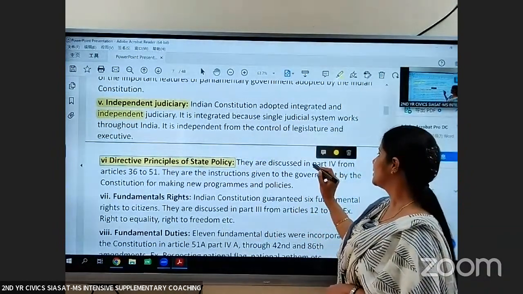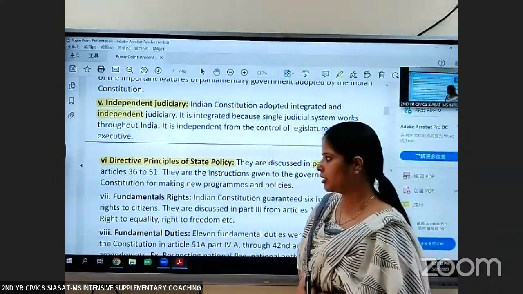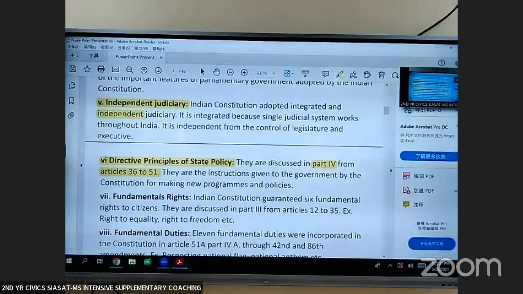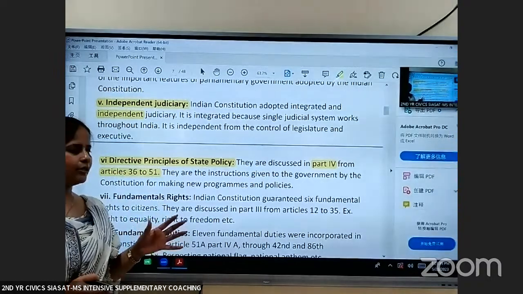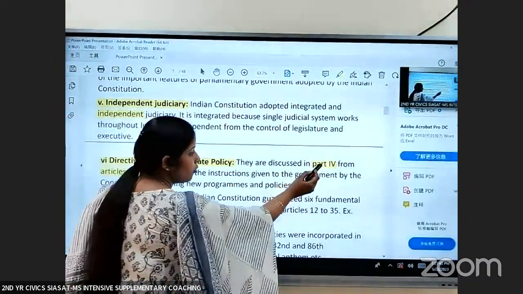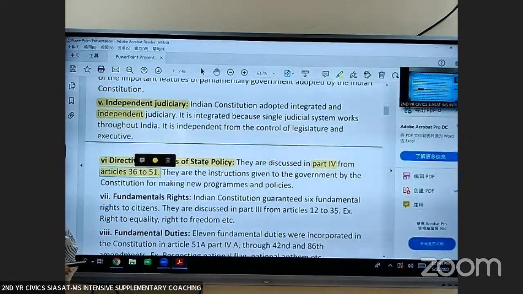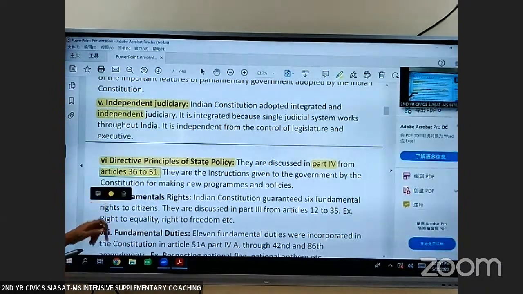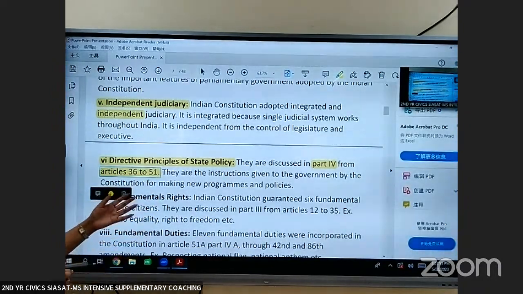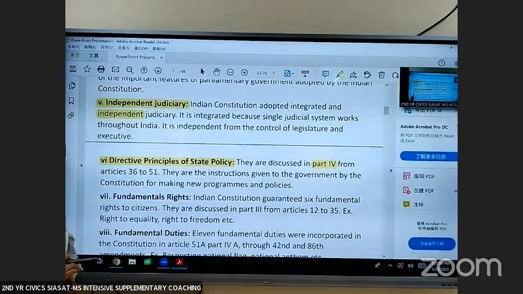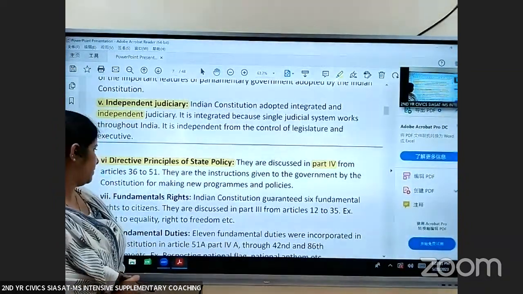These directive principles are discussed in part 4 of the Constitution from Articles 36 to 51. I told you our Constitution is divided into 12 parts. So part 4 of our Constitution from Article 36 to 51 deals with the directive principles of state policy. Okay, I told you it is the instructions given to the government by the Constitution for making the policies and programs for the welfare of the people.